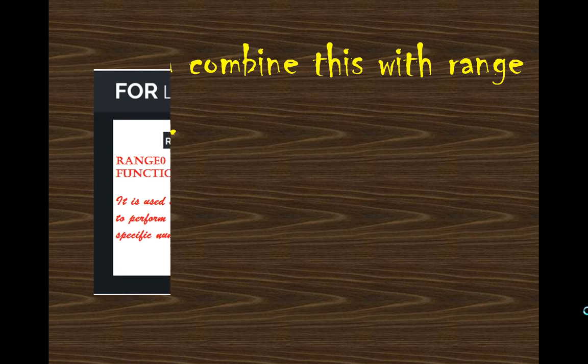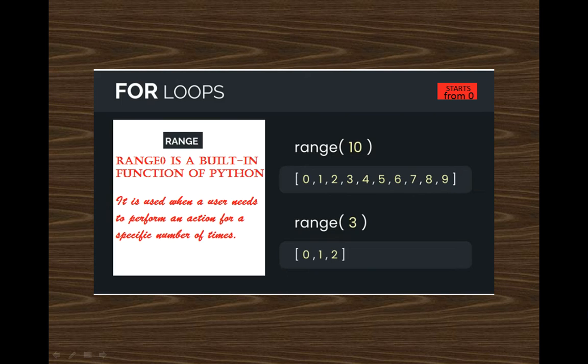What is the range function? Range is an inbuilt function, and it is used when a user needs to perform an action a specific number of times. Suppose my number is fixed, that I want to repeat it 3 times, or 5 times. In this case, you know the repetition limit. So when you know the number of times you want to repeat your code, you will take the benefit of the range function. In this case, I have taken 2 examples. In the first, I have taken range 10, and in the second, range 3. By default, your range index starts from 0.